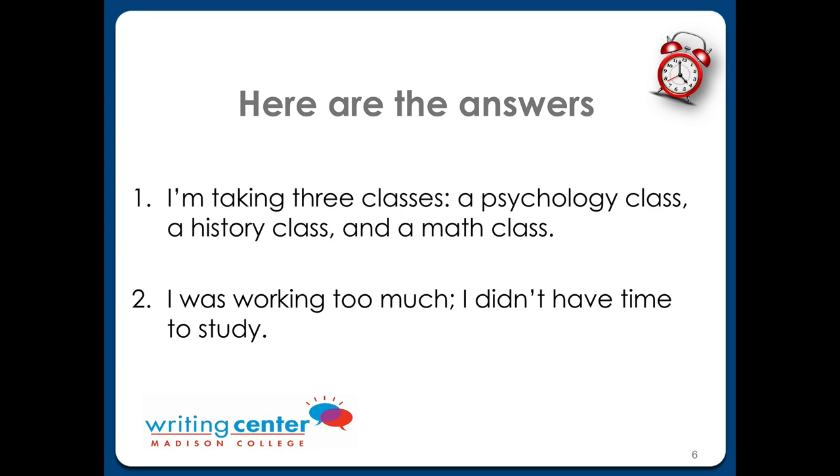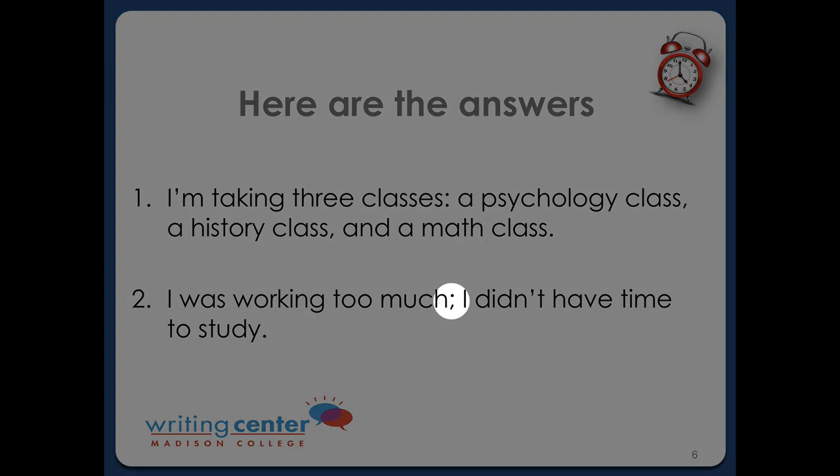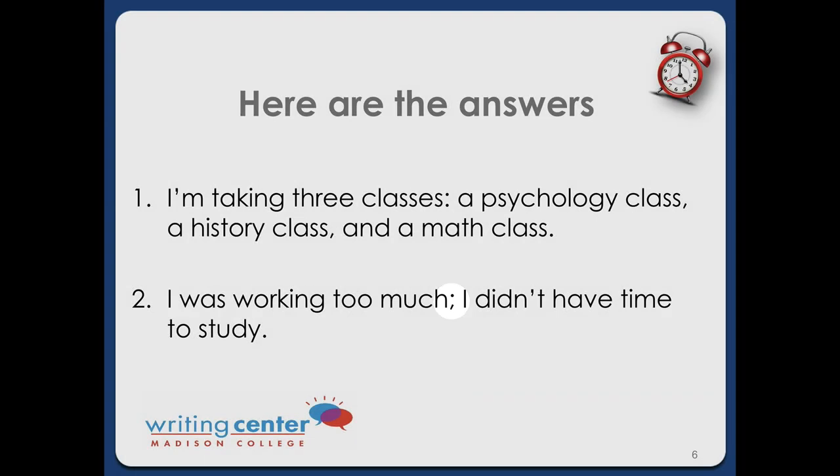Right. Now the second statement includes 2 sentences. I was working too much is a sentence. I didn't have time to study is also a sentence. The writer chose to join them with a semicolon instead of using a period.